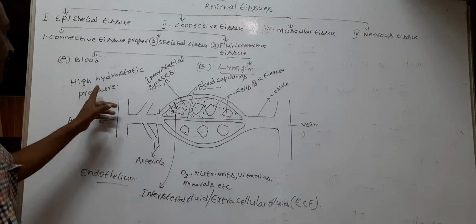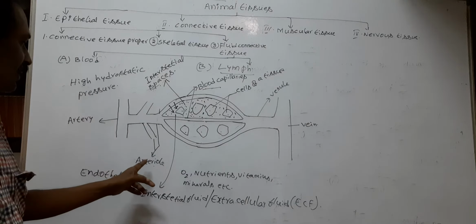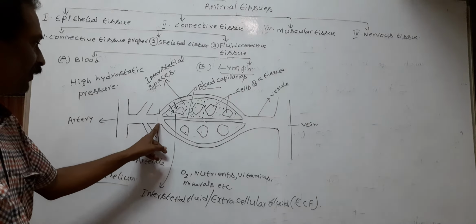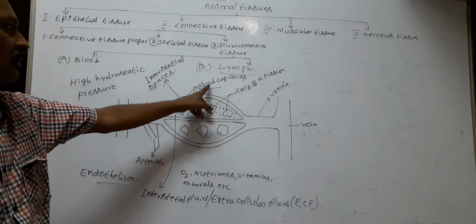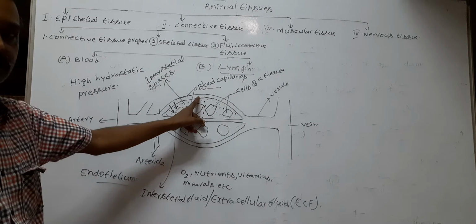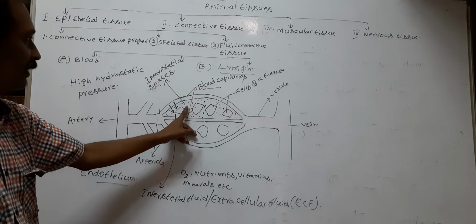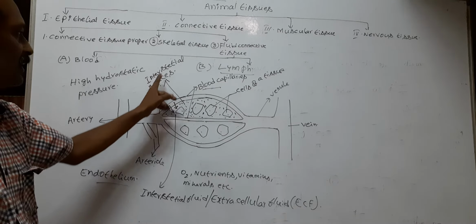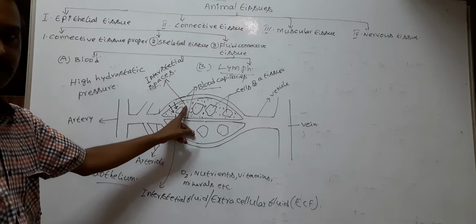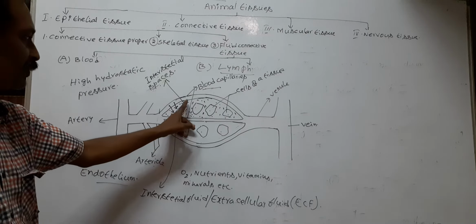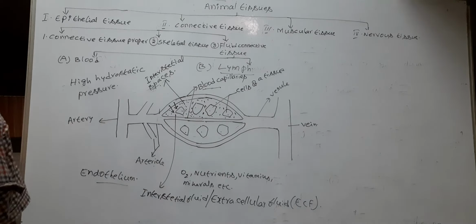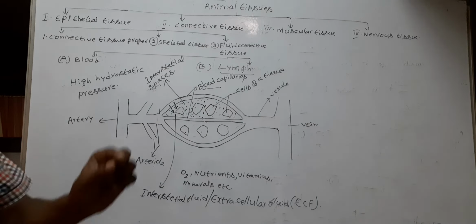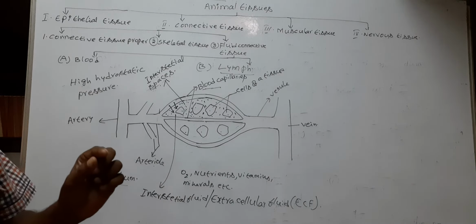So with the help of high hydrostatic pressure at the end of the arteriole, the blood in the blood capillaries filters into the interstitial spaces through the endothelium of blood capillaries. Endothelium is a very thin layer.